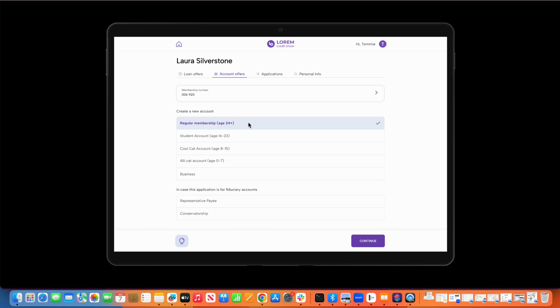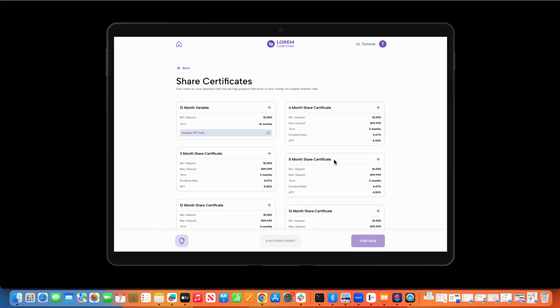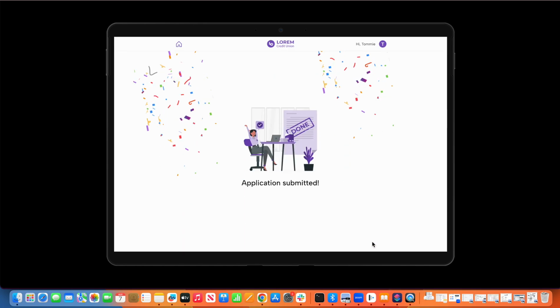The member or MSR will start with, again, identifying the type of membership that the person is going to apply for. As they continue, they'll be shown all of those different account categories. We'll just choose share certificates here. We're going to choose our 12-month variable. And then as we continue, again, we'll be shown that summary screen where, much like we saw just a moment ago, we'll be able to identify a funding amount, and then ultimately submit our application.